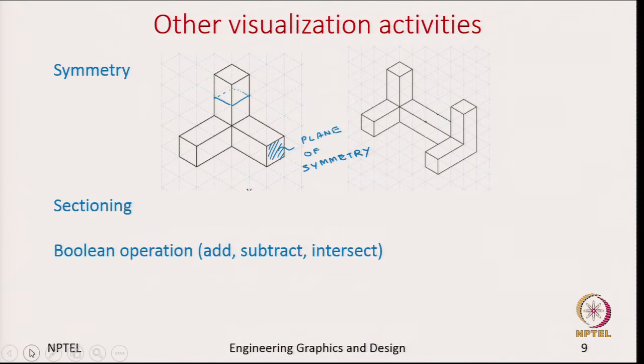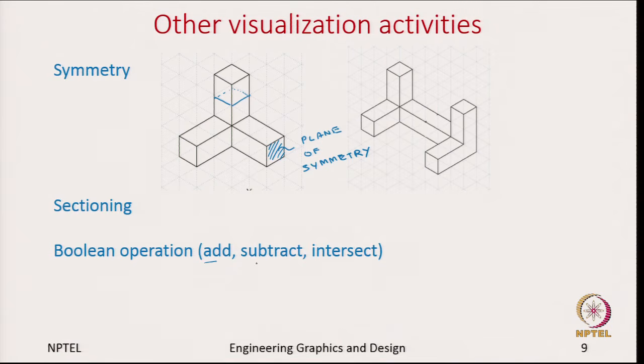One more activity you can do is try the Boolean operation. So, take two objects to start with, need not be the same objects, it could be entirely two different objects, and then we can do Boolean operations, which are like add, subtract and intersection. So, just to review what probably you might have already known, let us say these are A and B. When you are adding, or A union B, you are considering all this area, this is A union B or add.